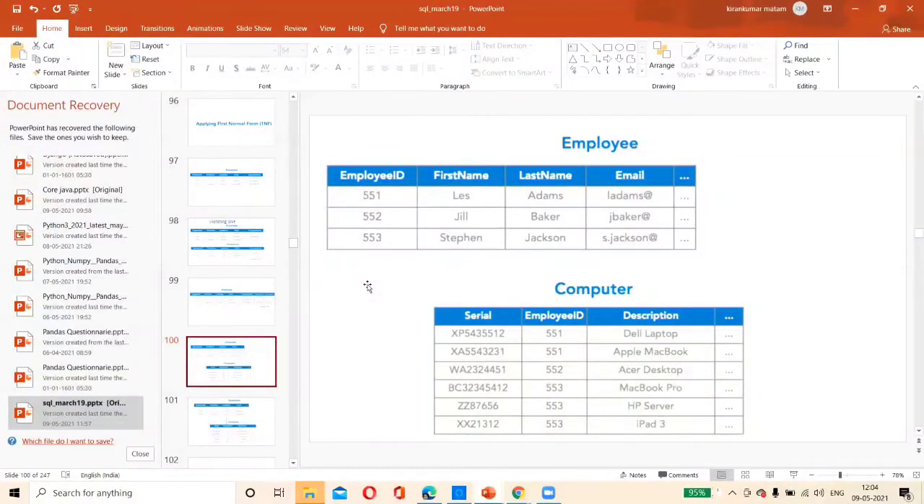Whereas here is repetitive. Okay, but this is in first normal form now. Employee is in first normal form. And again, this is also in first normal form now.